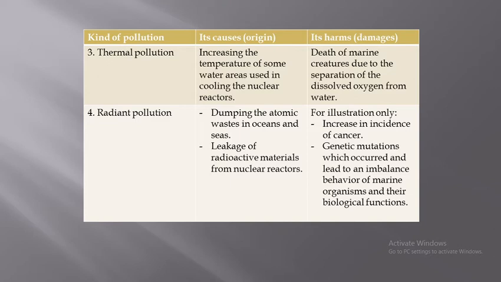So this is thermal pollution, the use of water as a coolant by power plants and industrial manufacturers. So what happens now? This increase in temperature may lead to death of the marine life or the fish due to separation of the dissolved oxygen from the water. So this is called thermal pollution due to the increase in temperature.